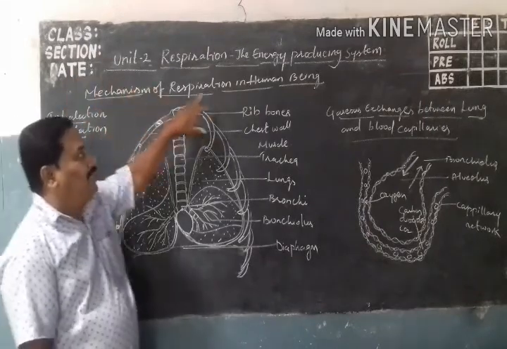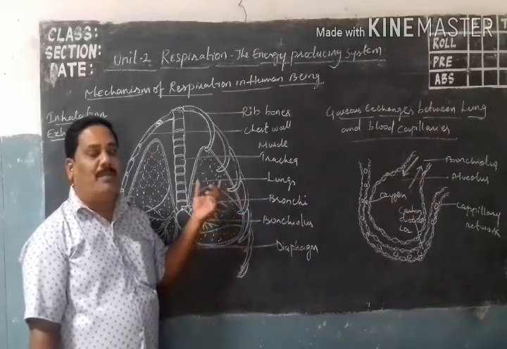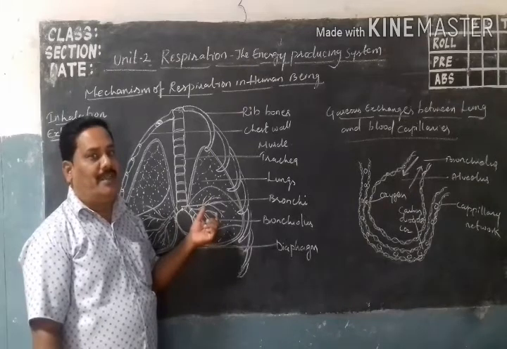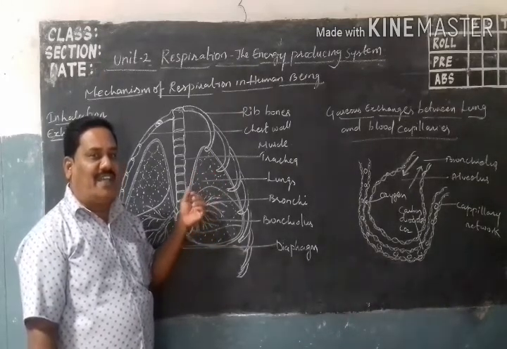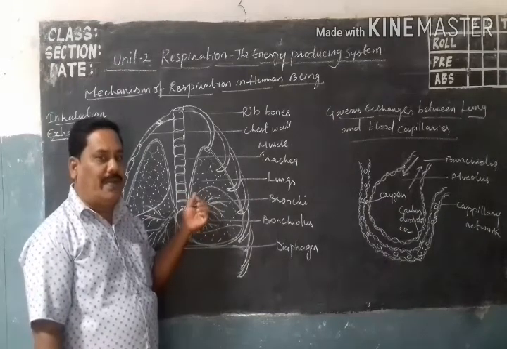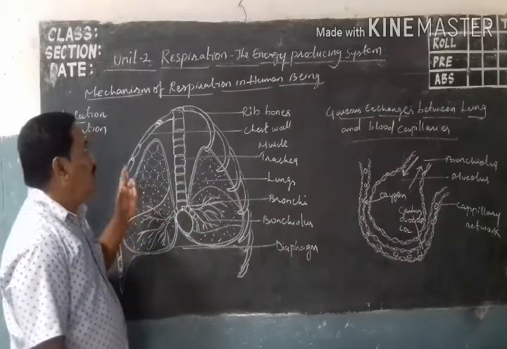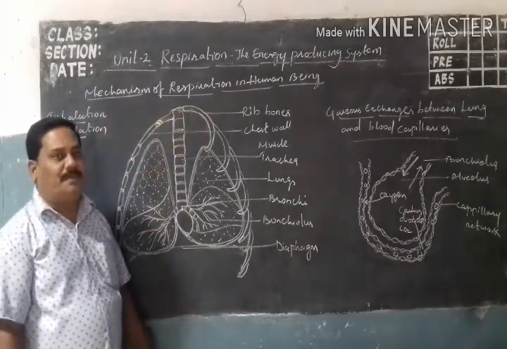Mechanism of respiration in human beings. Yesterday we learned about the pathway of air in the human being: nostril, nasal cavity, pharynx, larynx, trachea, bronchi, bronchioles, lungs, blood. Yesterday I told you. Now, the mechanism of respiration in human beings.